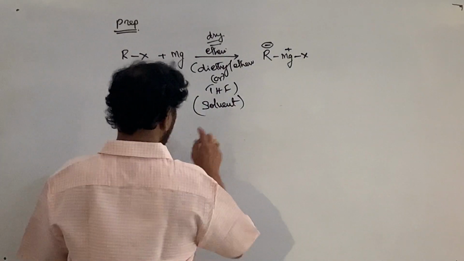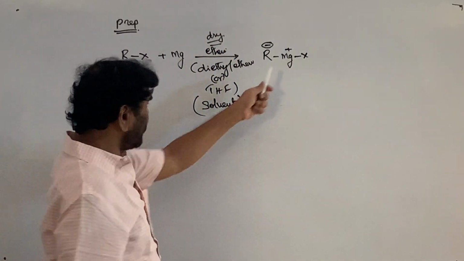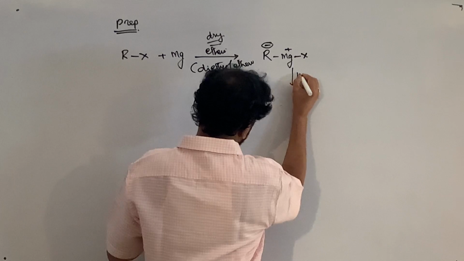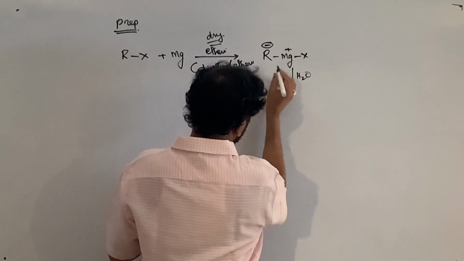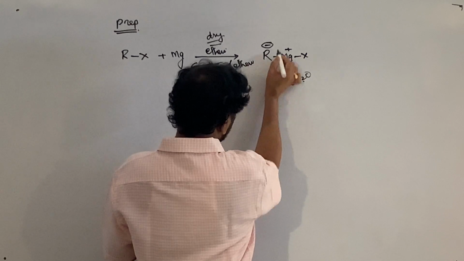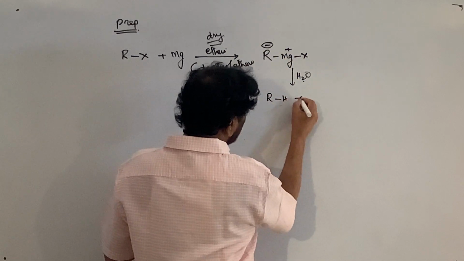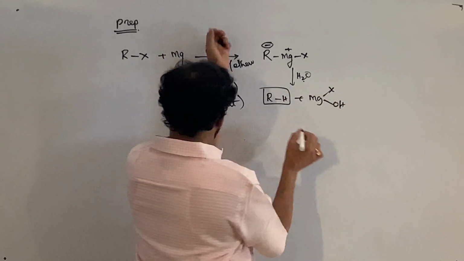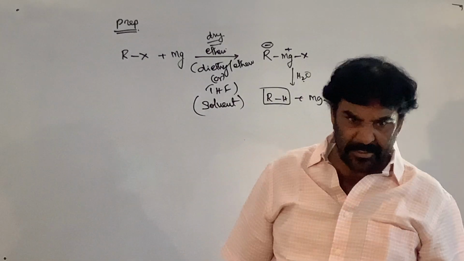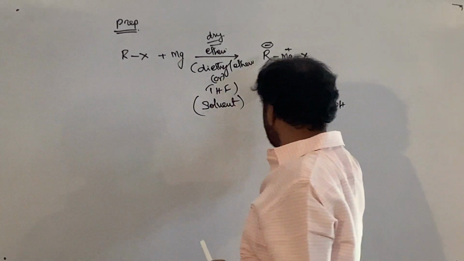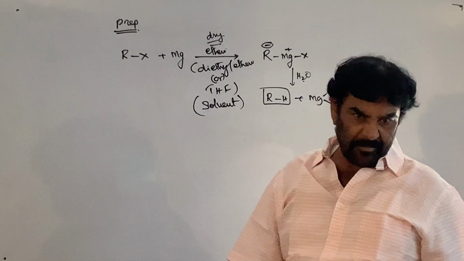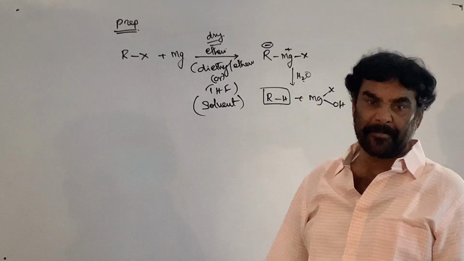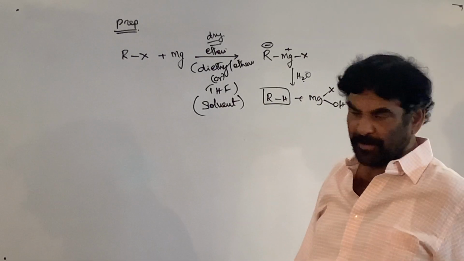See, the role of the ether: if it contains water, the Grignard reagent reacts with the water. This is an acid-base reaction. Water is the acid, the carbanion is the base, RH is produced plus MgXOH is formed. So if the ether contains traces of water, then the resulting Grignard reagent is decomposed by the water and the corresponding hydrocarbon is formed. Therefore, it should be free from water, that is one thing.